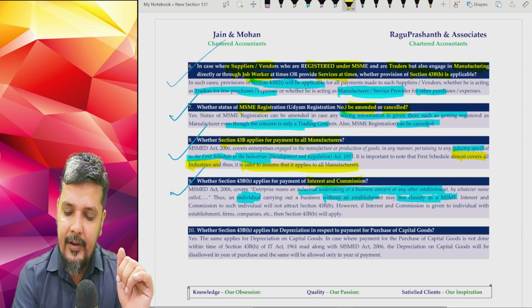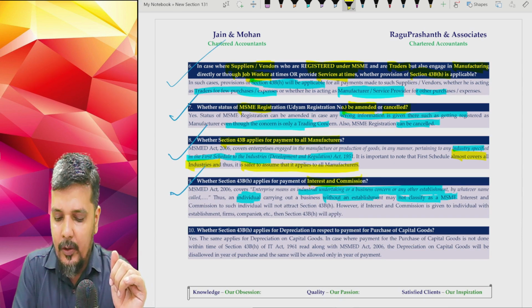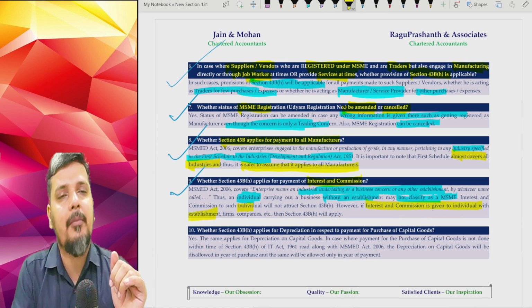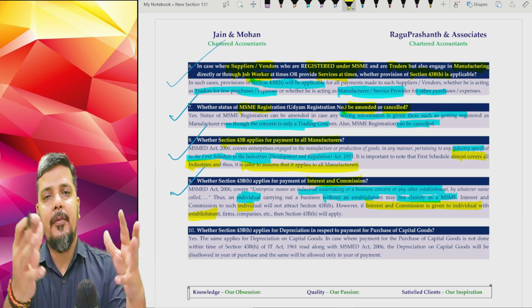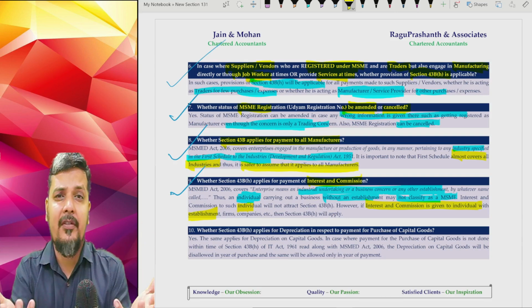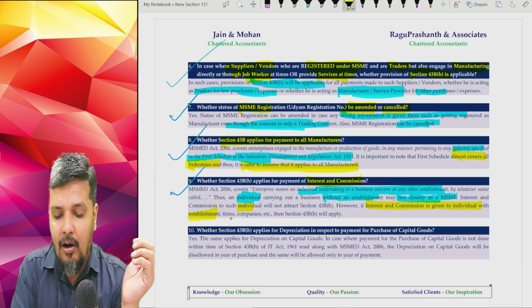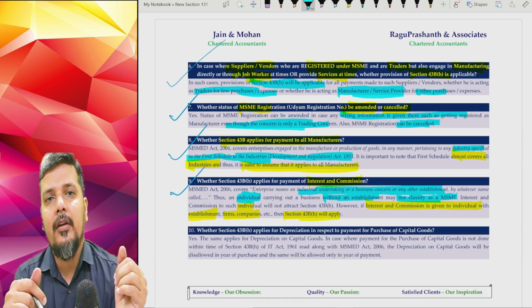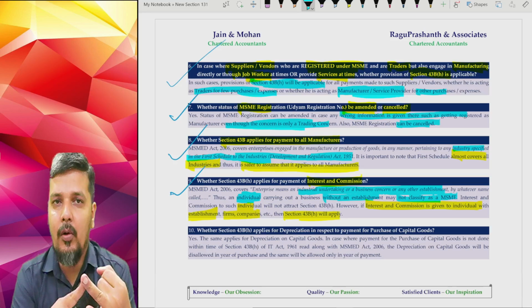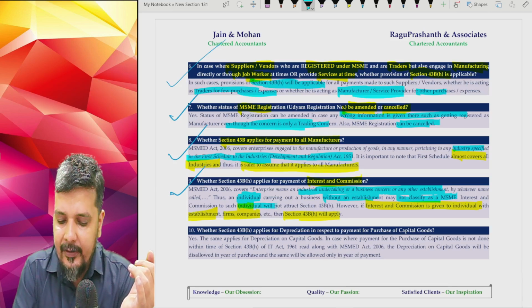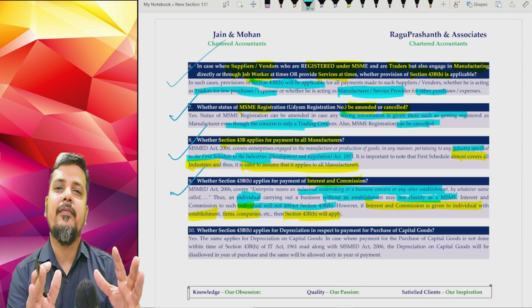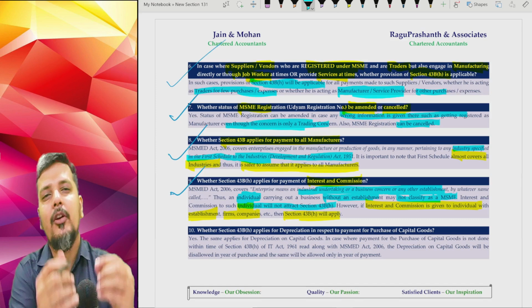But if that interest or commission is paid to an individual who is having an establishment, which means he is having an office premises, might be with GST or without GST, he is having an establishment, or when it is paid to firms or companies, then surely 43BH will be applicable. So if you are making the payment to an individual, condition number one, individual. Condition number two, not having an establishment. In that case, you may say that 43BH is not applicable. And that too, our advice would be, it is an aggressive stand, better to make such payments also.